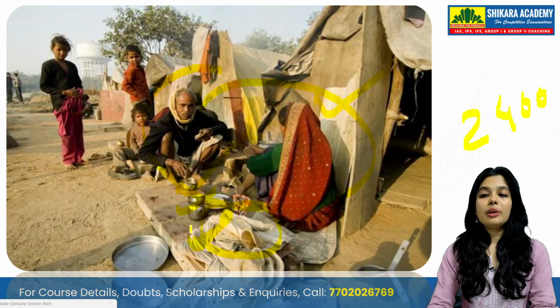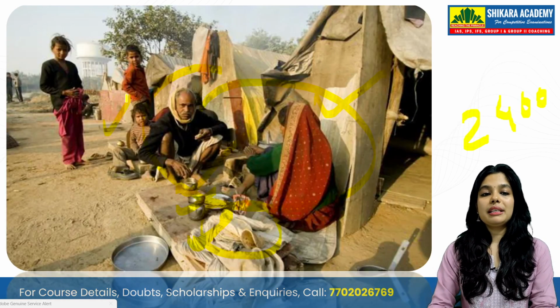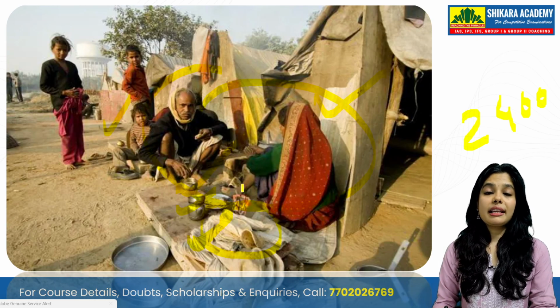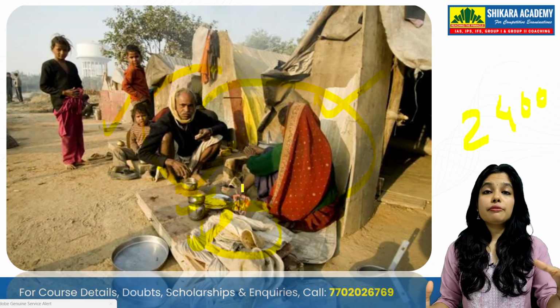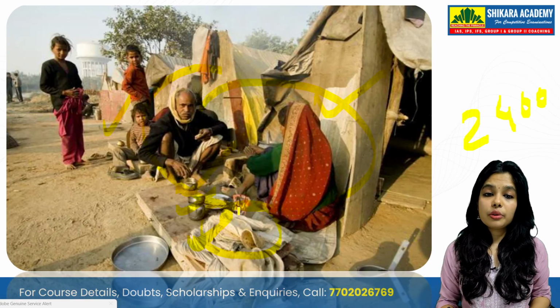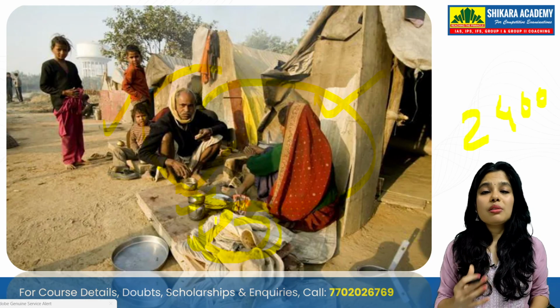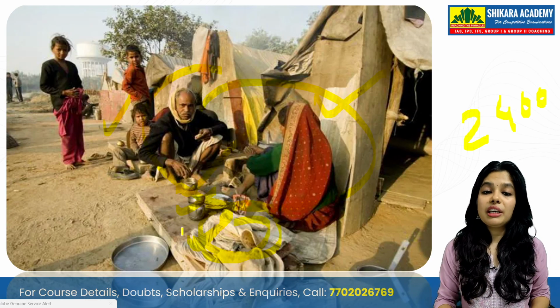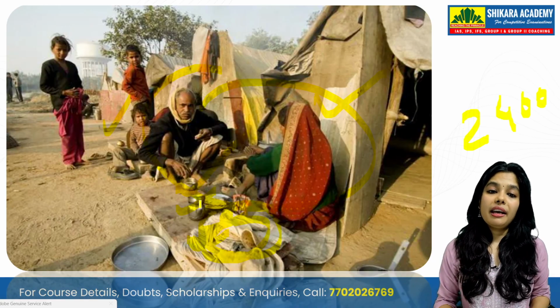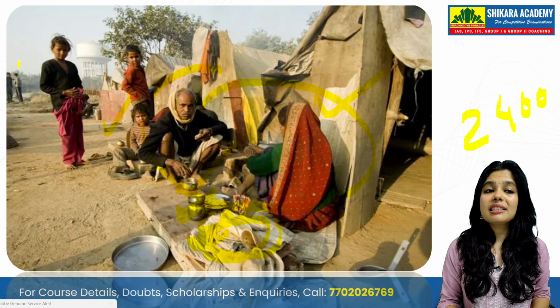Then you can see here how the poor family is sitting together and is not able to get things like pulses, vegetables, fruits, eggs and dairy. They are not able to get these, and because of poverty they are just feeding on some wheat or grain chapati, and having it with water. And this is their condition.